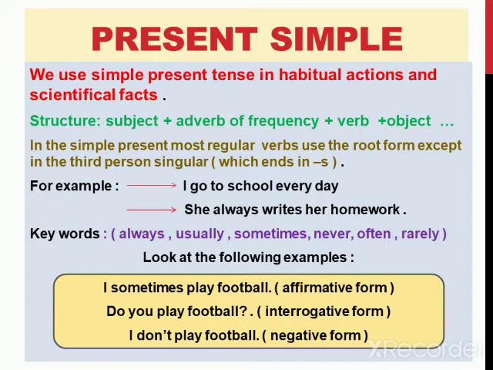Now here we have an example about the simple present tense, which has three forms: affirmative form, interrogative form, and negative form. Affirmative form means that we don't have a negative or interrogative mark in this sentence.